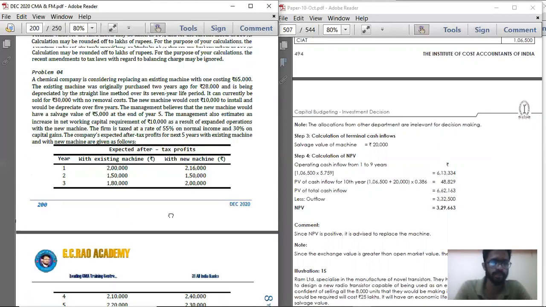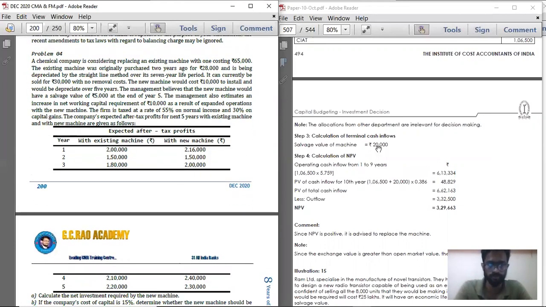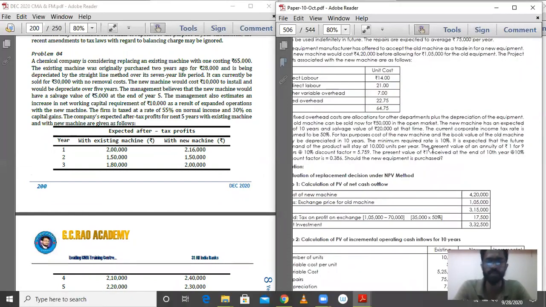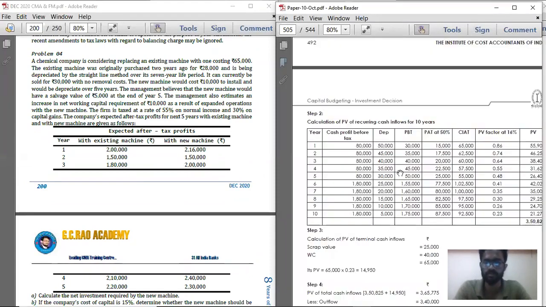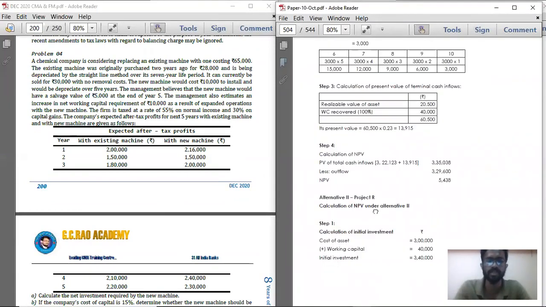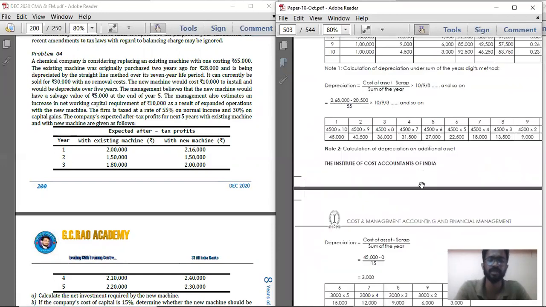And one more problem I'll explain, that is problem number 4. Again, same method. Whichever is a little bit important, I'm just explaining it.